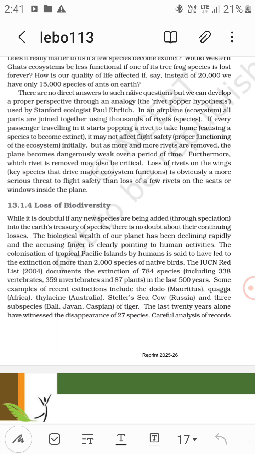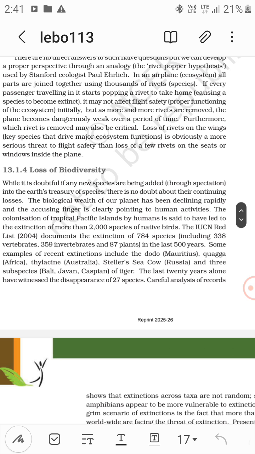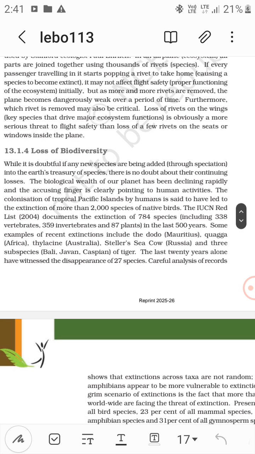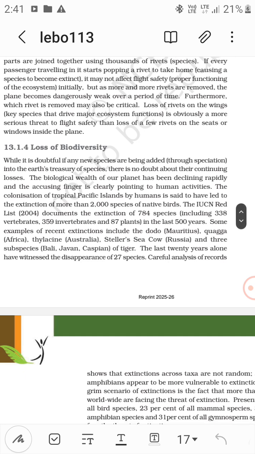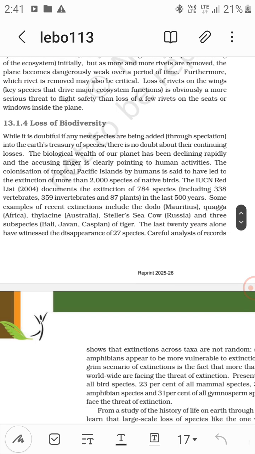It may not affect flight safety, that is, the proper functioning of the ecosystem, initially, but as more and more rivets are removed, the plane becomes dangerously weak over a period of time. Furthermore, which rivet is removed may also be critical. So loss of rivets on the wings, that is, key species that drive major ecosystem functions, is obviously a more serious threat to flight safety than loss of a few rivets on the seats or windows inside the plane.